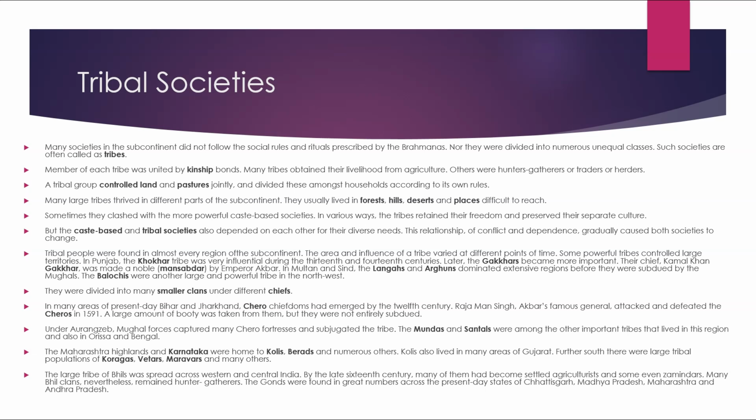In Multan and Sindh, the Langahs and the Arghuns dominated extensive regions before they were subdued by the Mughals. The Balochis were another large and powerful tribe in the northwest. They were divided into many smaller clans under different chiefs.